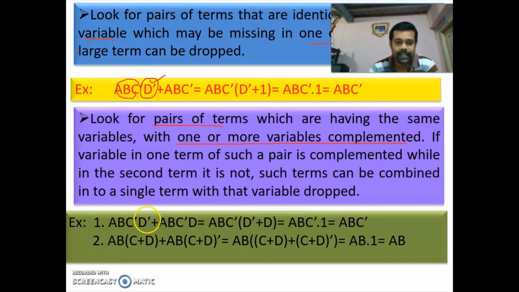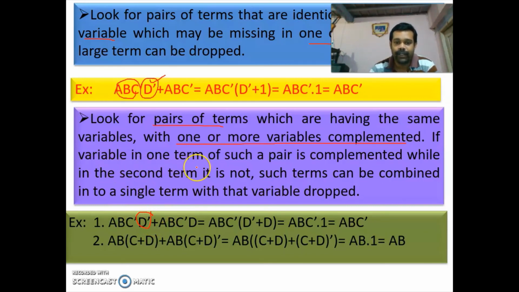Consider these two terms, A, B, C bar, D bar and A, B, C bar, D. In the first term, the variable D is complemented. So look for a pair of terms which have the same variables with one or more variables complemented. In this example, this variable D is complemented.